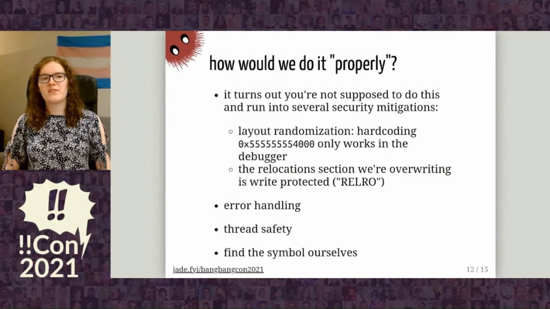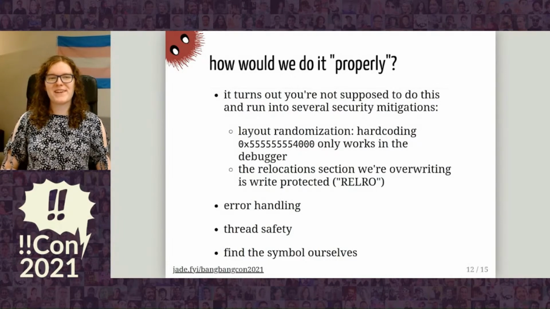How do we do this properly though? It turns out you're not actually supposed to redirect control flow of programs, and generally that's considered a security vulnerability. So there's various mitigations that are used to stop people doing this. One example is layout randomization. The program is not normally loaded at 0x555. It is loaded at a random address that changes every time.